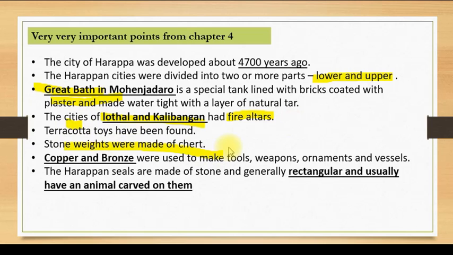Then bronze and copper were used to make tools, weapons, ornaments and vessels, and Harappan seals are made of stone, and generally they are rectangular, and usually they have an animal figure carved on them. And apart from this, they contain pictographic script also. So this was the important thing which the chapter wanted to convey.